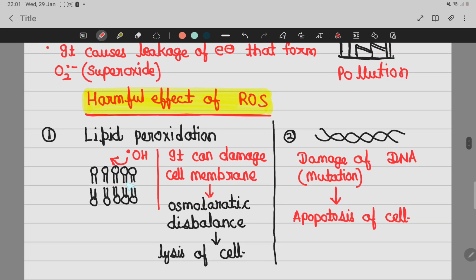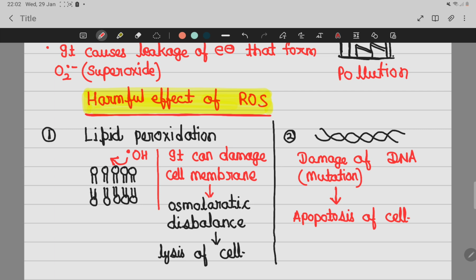Like, this is a cell membrane, and when this cell membrane is attacked by a hydroxyl free radical, it will be damaged, and this damage will cause osmolarity imbalance, which will cause breakdown of cells. Or DNA: when DNA gets damaged by free radicals, that is called mutation.